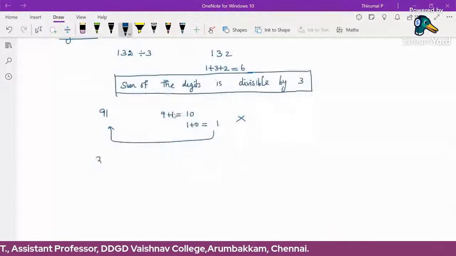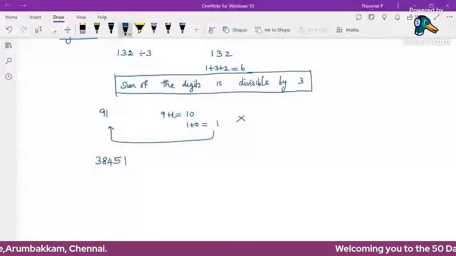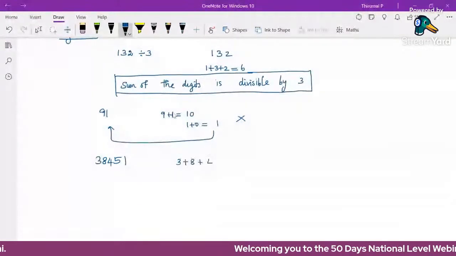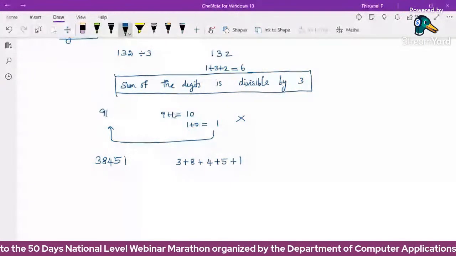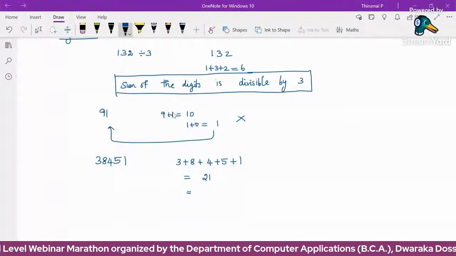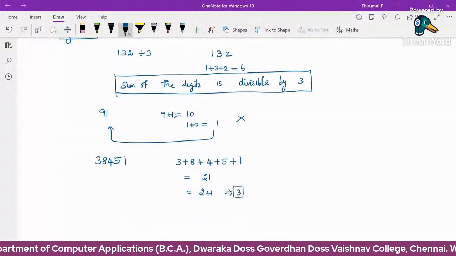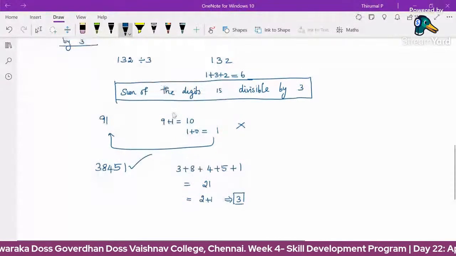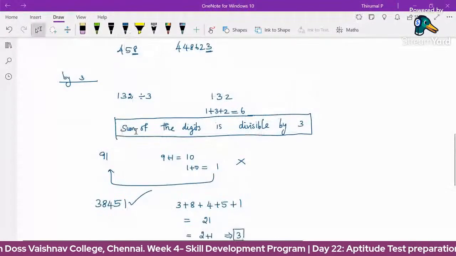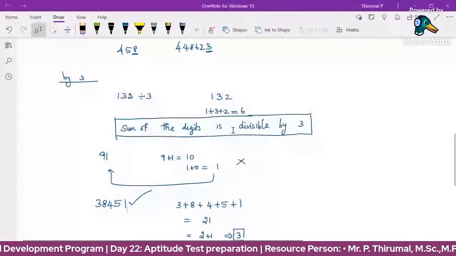Okay, suppose 38451. Sum of the digits: 3 plus 8 plus 4 plus 5 plus 1. That is 3, 11, 15, 20, 21. So the sum value is 21. Again we can apply the same rule: 2 plus 1 is 3. So the sum of the digits is 3, and 3 is divisible by 3. So the original number is divisible by 3. Divisibility by 3 means we check whether the sum of the digits is divisible by 3.